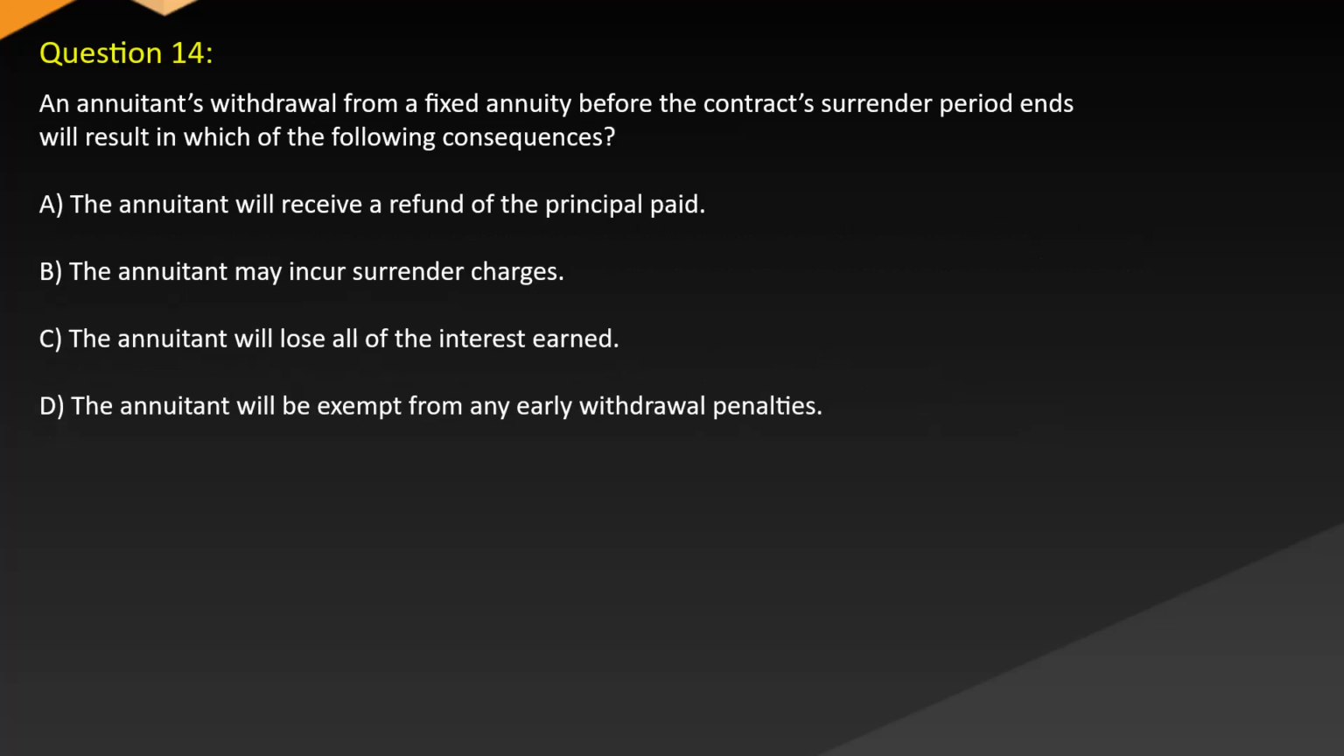Question 14. An annuitant's withdrawal from a fixed annuity before the contract surrender period ends will result in which of the following consequences? A. The annuitant will receive a refund of the principal paid. B. The annuitant may incur surrender charges. C. The annuitant will lose all of the interest earned. D. The annuitant will be exempt from any early withdrawal penalties.